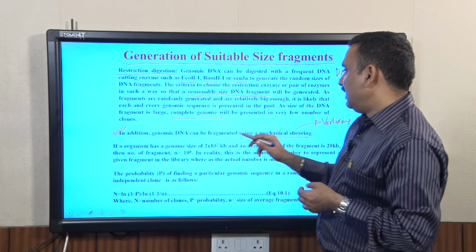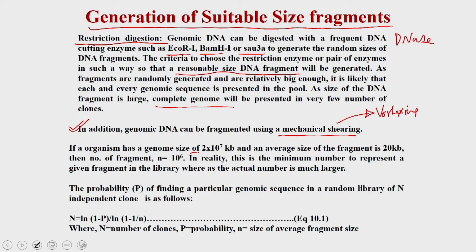For example, if you are working with an organism which has a genome size of 2 into 10 to power 7 kb, and the average size of the fragment you are putting in is 20 kb, the number of fragments you are going to generate is 10 to power 6. In reality this is a minimum number to represent the given fragment in the library, whereas the actual number is going to be much larger.